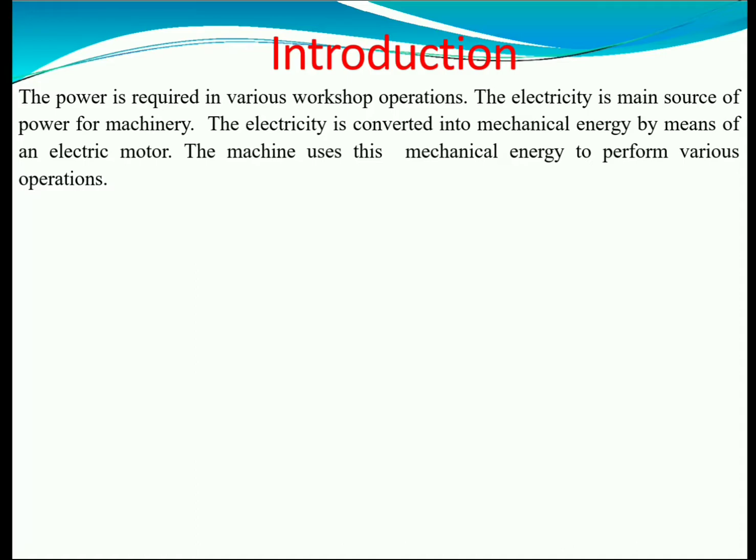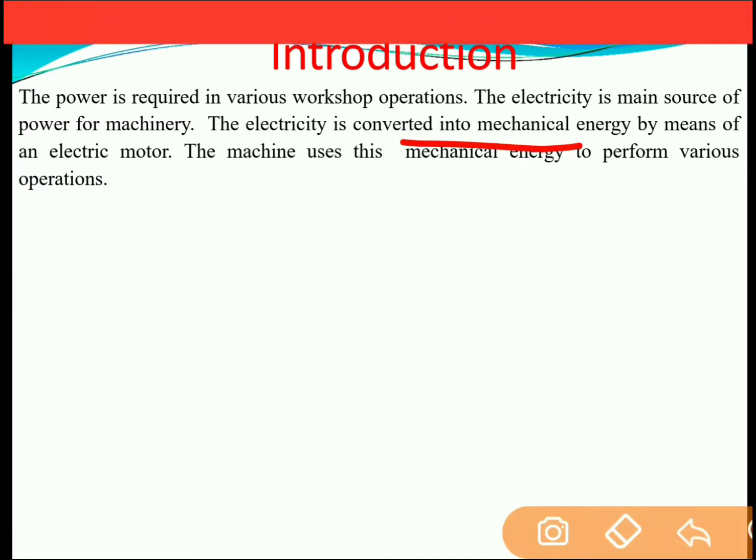The power is required in various workshop operations and electricity is the main source for the machinery. This electricity is converted into the mechanical energy by the means of electrical motor. Machine uses this mechanical energy to perform various kinds of operation.